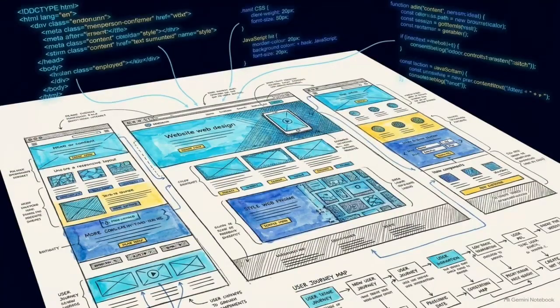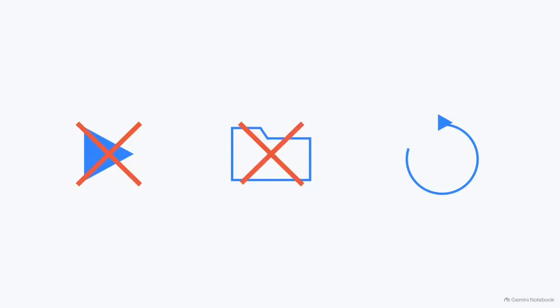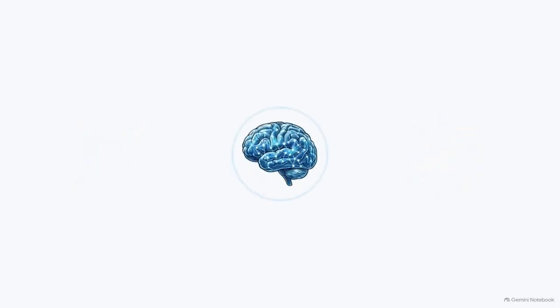A model can output the exact syntax required to build a complex web application, but on its own it cannot execute code, navigate a file directory, or iterate on its own errors. To bridge text generation and system interaction, you need a harness.